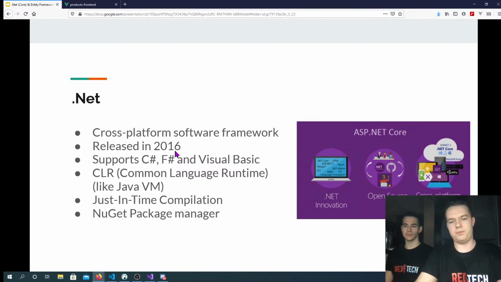It also comes with a NuGet package manager. But we'll talk about that later. We'll show it to you, how it's actually used.